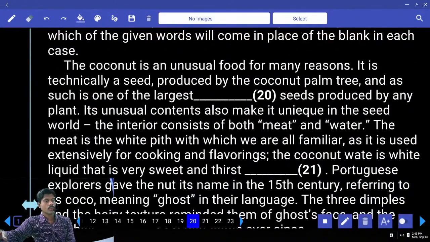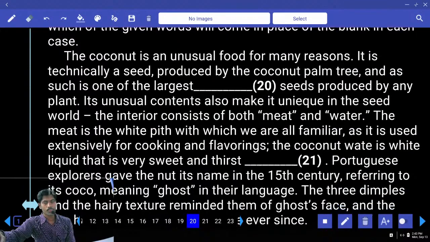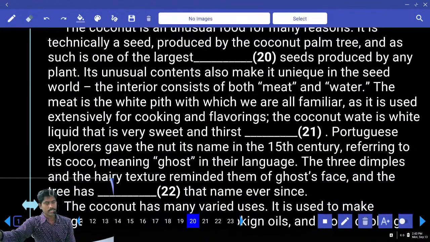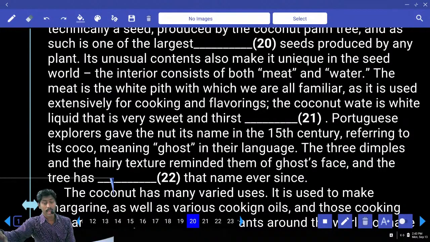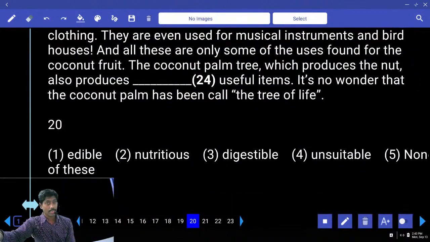Close test. The coconut is an unusual food for many reasons. It is technically a seed produced by the coconut palm tree and as such is one of the largest dash seeds produced by any plant. One of the largest dash seeds. Edible means eatable seeds. Nutritious seeds.